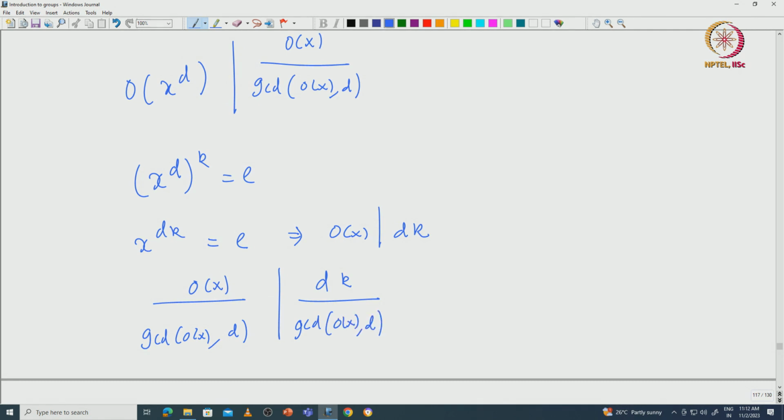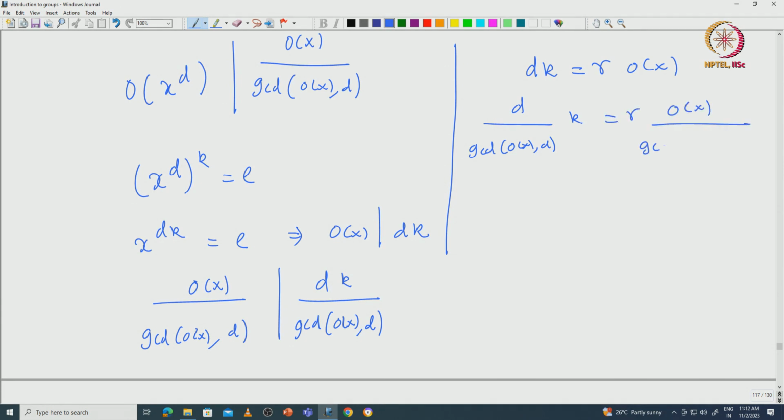Because the order of x divides dk, this implies dk equals r times the order of x. Now you can divide both sides by the GCD of order of x comma d. Then you get d divided by GCD of order of x comma d, times k, equals r times the order of x divided by GCD of order of x comma d.